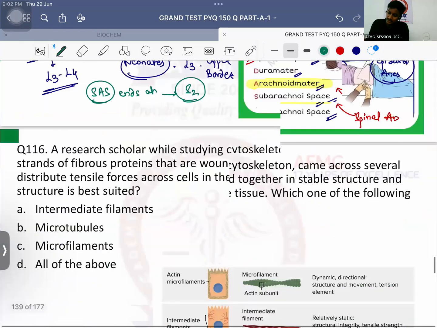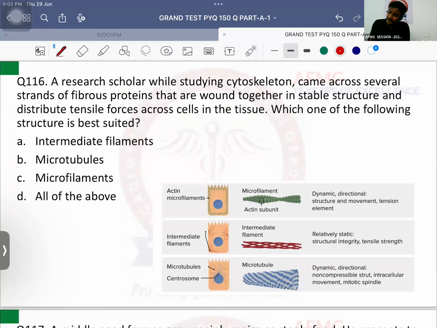Question number 116. A research scholar, while studying the cytoskeleton, came across several strands of fibrous proteins that were wound together in a stable structure and distribute tensile forces across the cells and tissue. So this is the keyword: it is giving tensile strength to the tissue. Which one of the following structures is best suited?